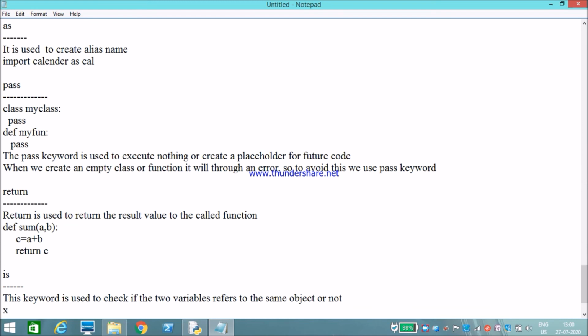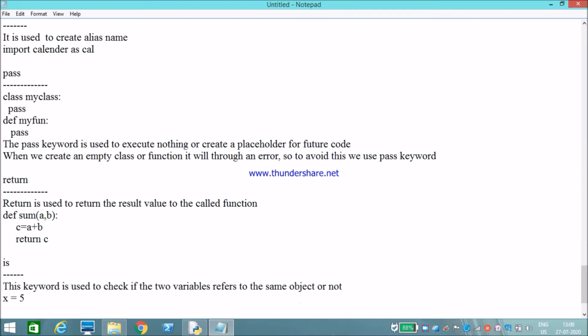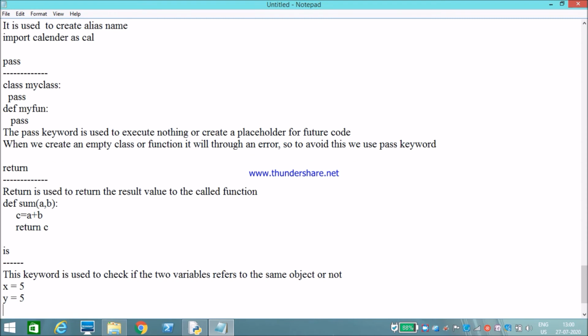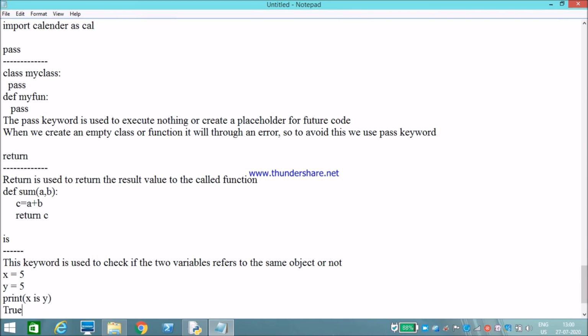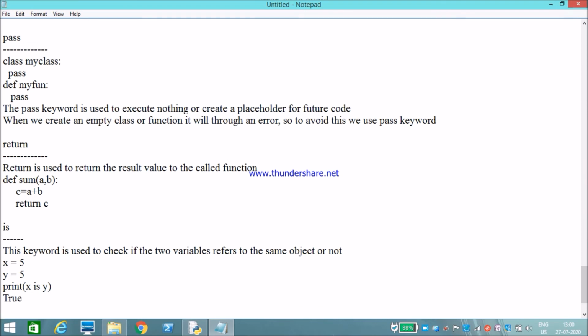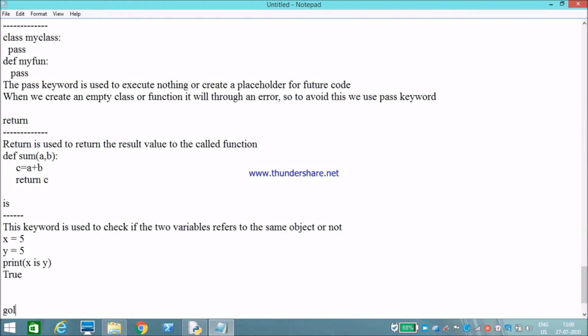For example, x is equal to 5, y is equal to 5, then print x is y, it will print true. Both are referring to the same object. Like this.